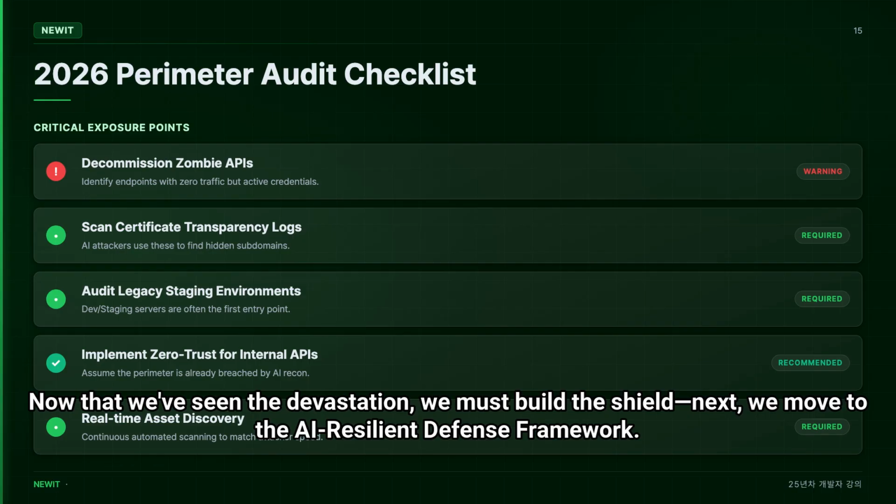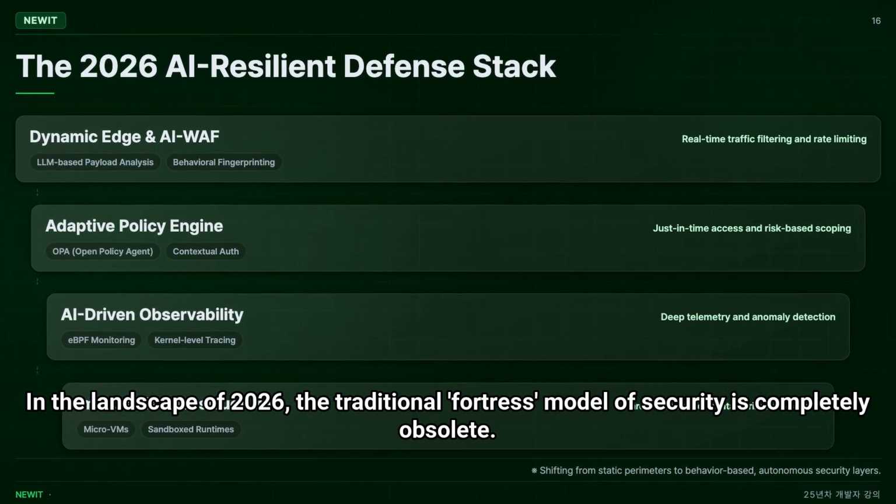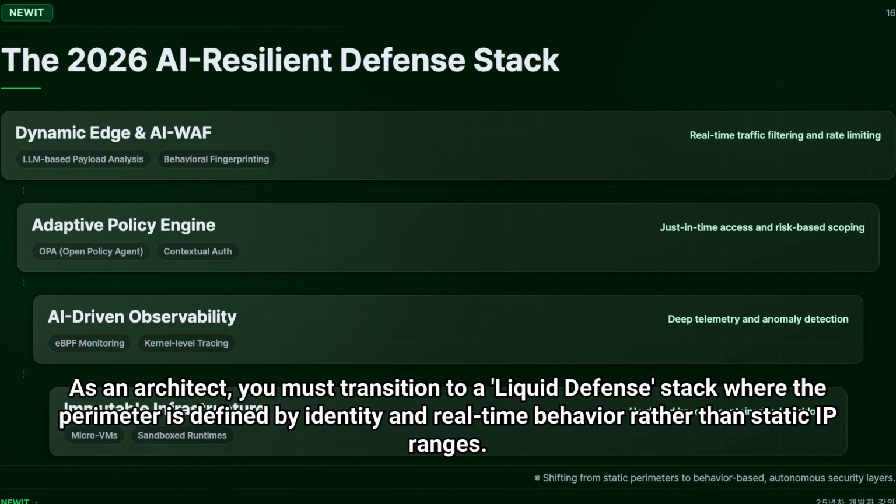Now that we've seen the devastation, we must build the shield next. We move to the AI resilient defense framework. In the landscape of 2026, the traditional fortress model of security is completely obsolete. As an architect, you must transition to a liquid defense stack where the perimeter is defined by identity and real-time behavior rather than static IP ranges.